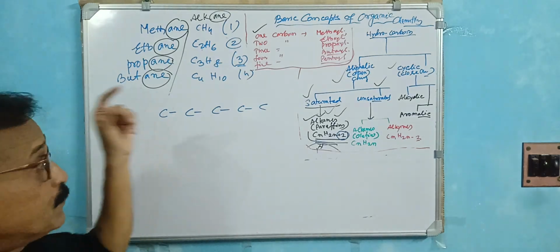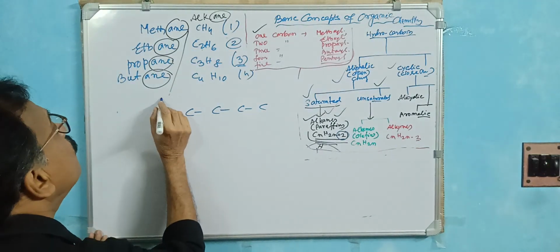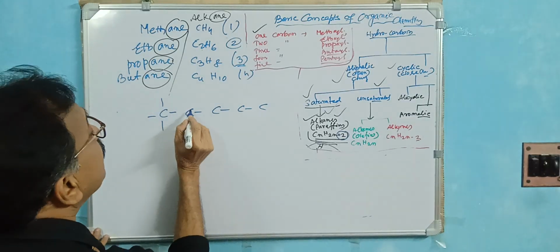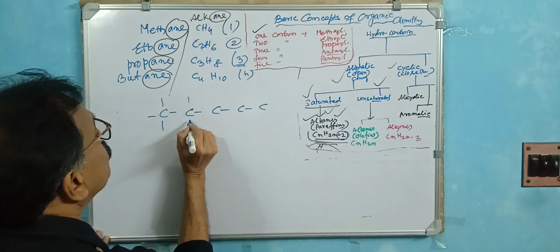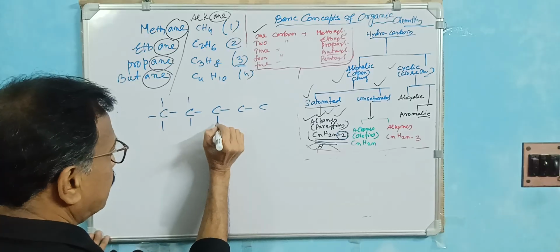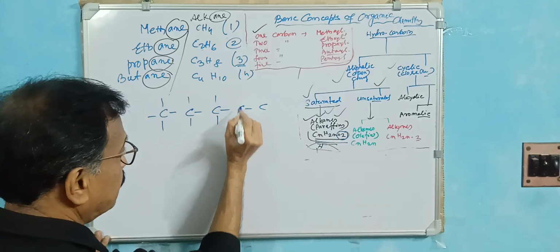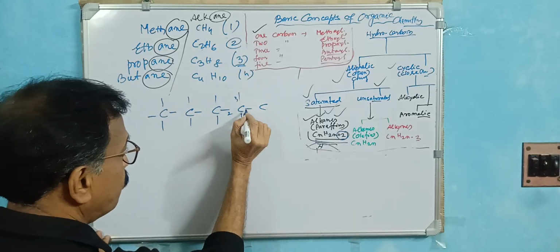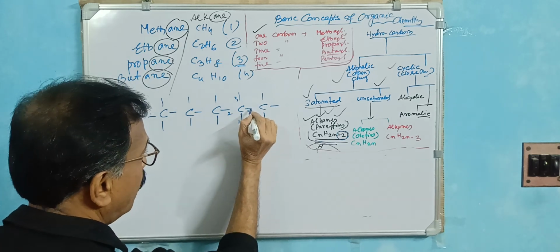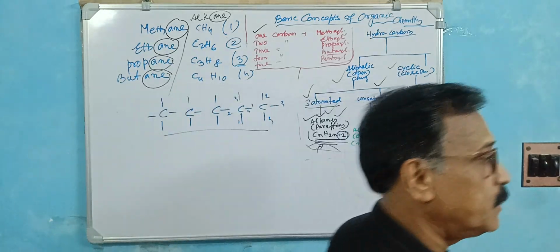With single bonds, 1, 2, 3, 4, 5. Now you always complete the 4 hands of carbon. Starting from here, 1, 2, 3, 4, the 4 hands are complete. Here is a carbon, 2 hands are already used, so add 2 more, 1, 2, 3, 4. In the next carbon, 2 hands are there, so 1, 2, 3, 4. The next carbon, 1 hand is there, so 1, 2, 3, 4. So this is the structure, the catenation property of carbon.